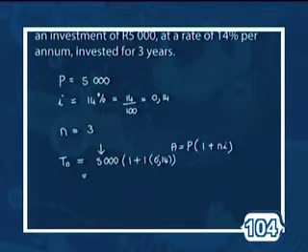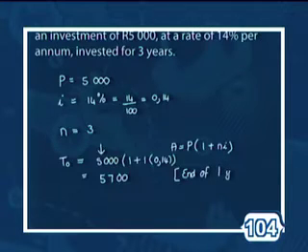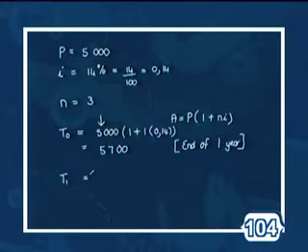Now, we can go to our calculator, but I'm just going to write it down from the book, and it is 5,700 Rand. So this is at the end of 1 year. Right, now remember we are wanting to leave it in the bank for 3 years. During the first year it's grown from 5,000 to 5,700. Now if it was simple interest, I would take my 5,000 again, because they're not interested in giving me interest on my interest.